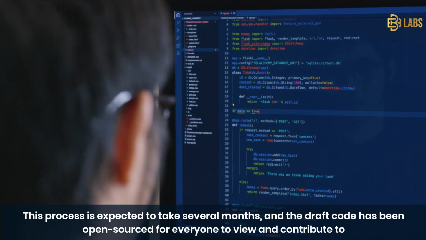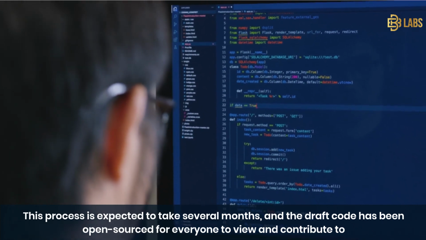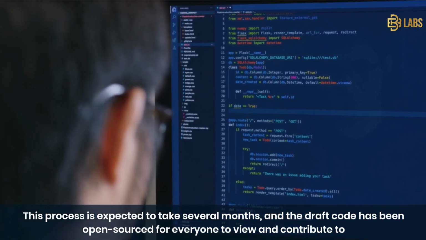This process is expected to take several months, and the draft code has been open-sourced for everyone to view and contribute to.